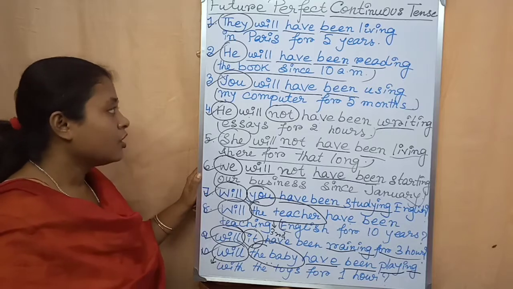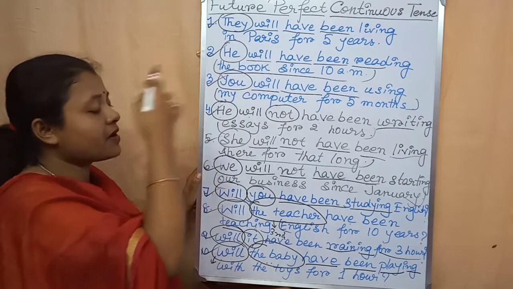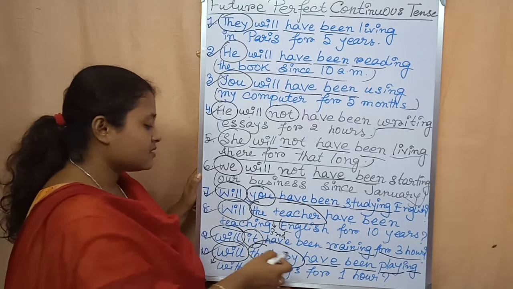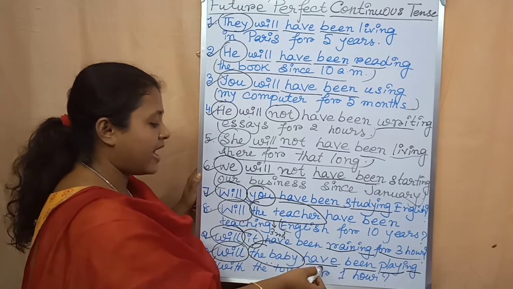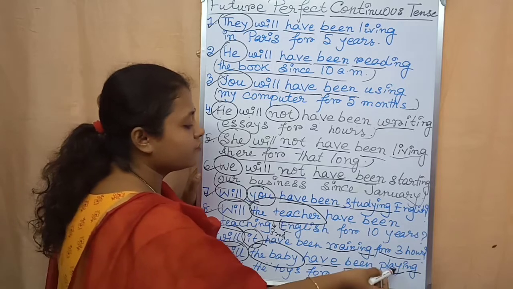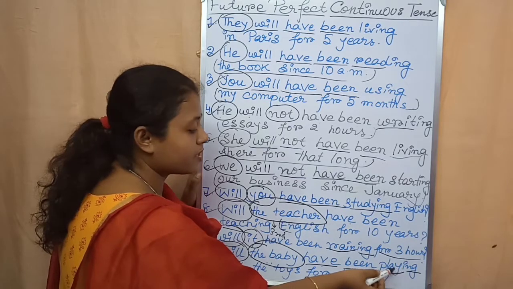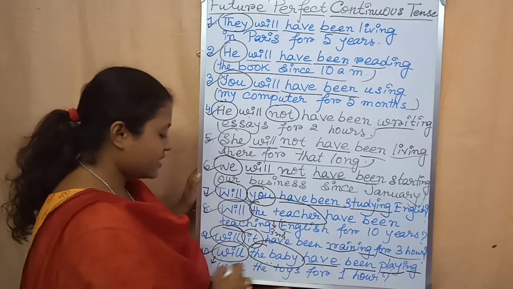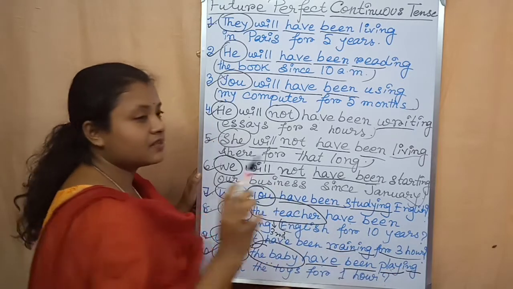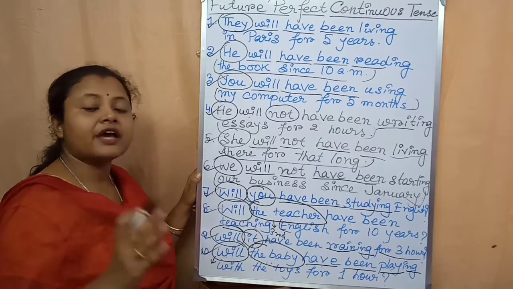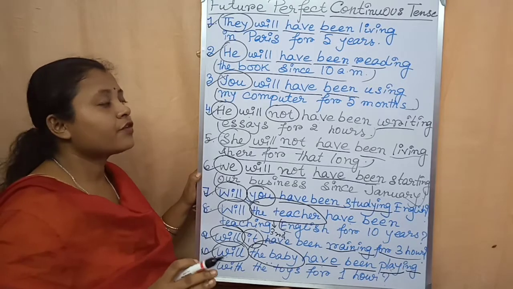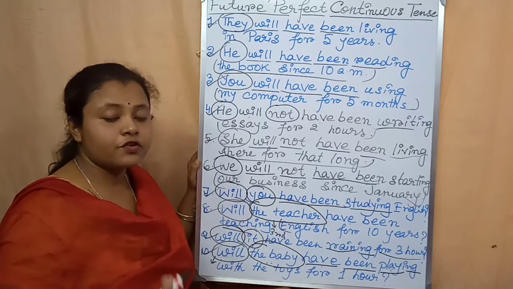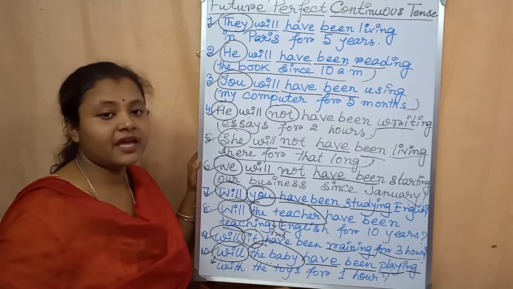Then again I am repeating. What is the rule of the interrogative sentence in future perfect continuous tense? First you have to write will. Then the subject, then have, then been, then verb, the main verb or the present form of the main verb, then ing, then the rest of the sentence, then the question mark. Okay, I hope students that from all these examples you get to understand future tense quite well. Thank you, students.